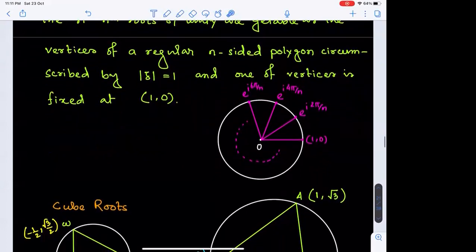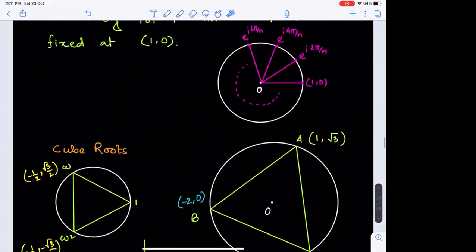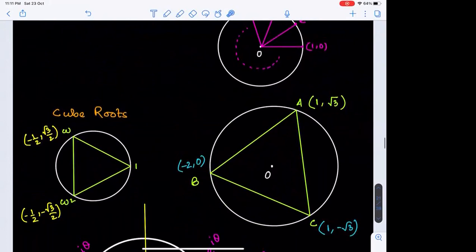So in particular, if we think of cube roots, they were 1, omega and omega square. We can think of rotation and shifting. Like with this idea, now if we think of a circle with center origin and radius 2, and we have inscribed an equilateral triangle with one vertex at (-2, 0).